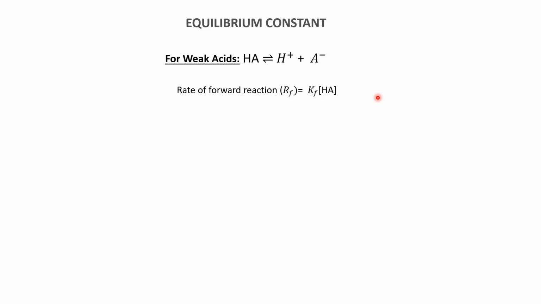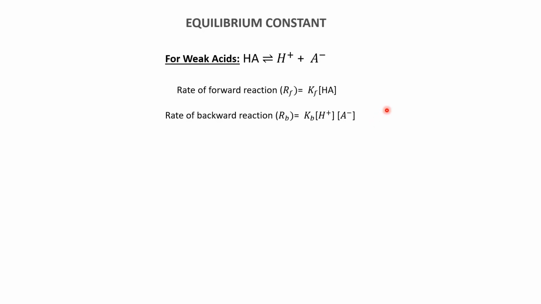For the backward reaction, the rate or the speed is given as this, where the rate of the backward reaction is denoted by capital R and a small b in the parenthesis indicating it is a backward reaction, and a constant Kb, the rate constant for the backward reaction, the concentrations of the ions, and the whole thing is written in the form of products.